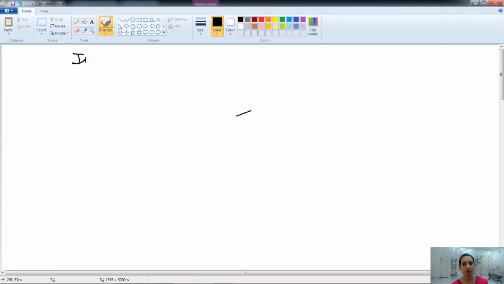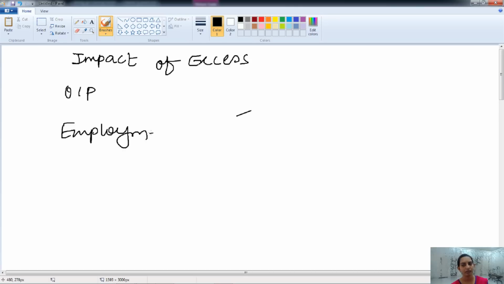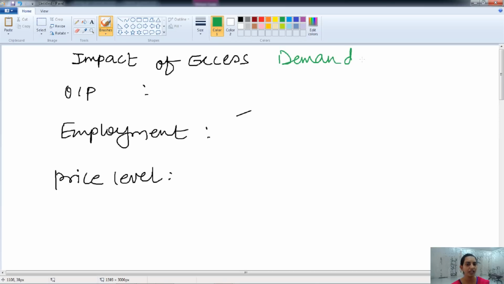Now, let's understand the impact of excess demand on the output, on the employment, and on the general price level of the economy. When we have the excess demand, there is no impact on the output because the economy is already running at full employment.